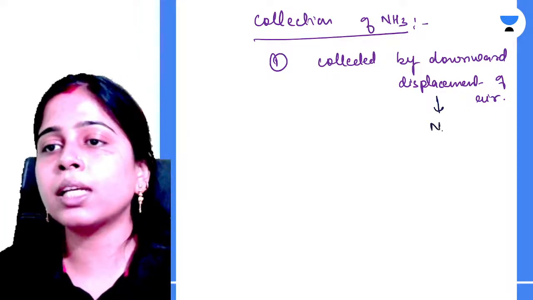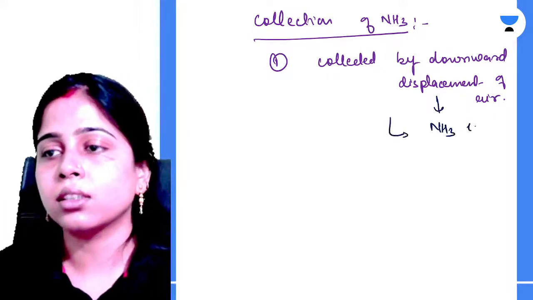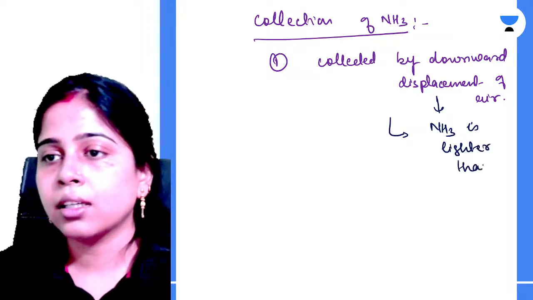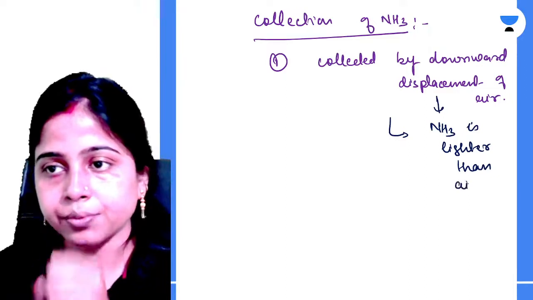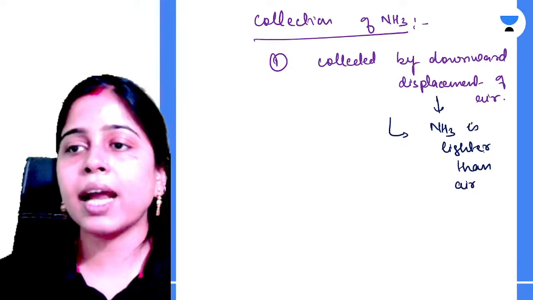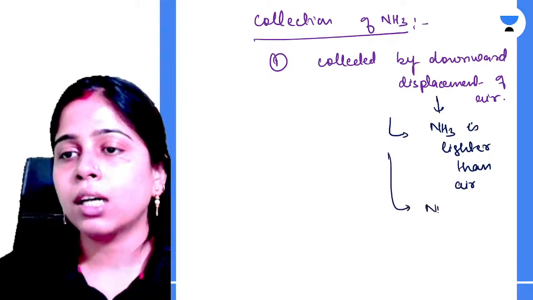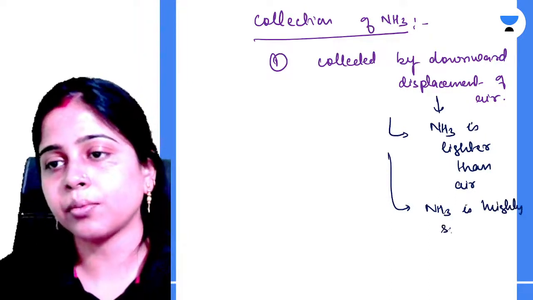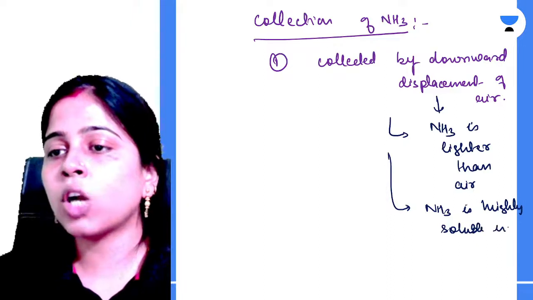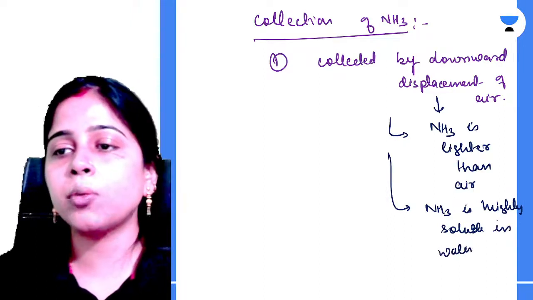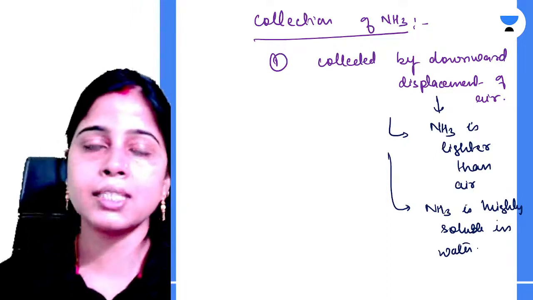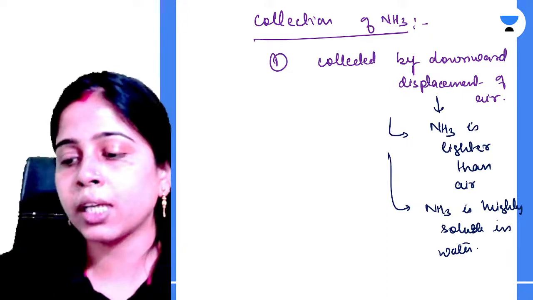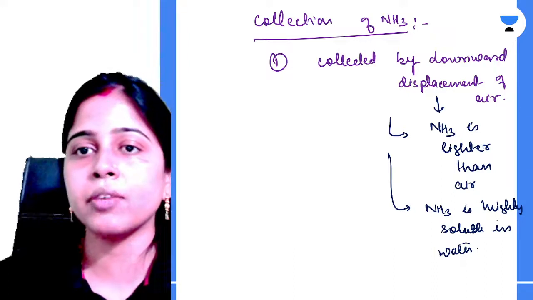Because ammonia is lighter than air. Very good, Ankit. Also, ammonia is highly soluble in water. That's why we do not prefer to collect ammonia over water. So because of these two reasons, ammonia is collected by downward displacement of air.